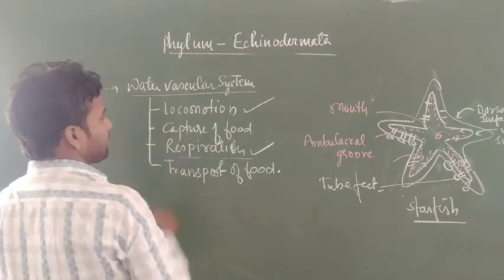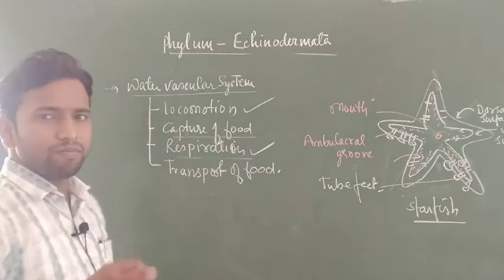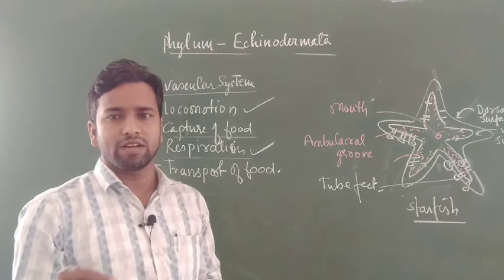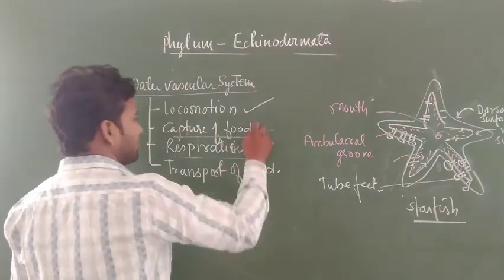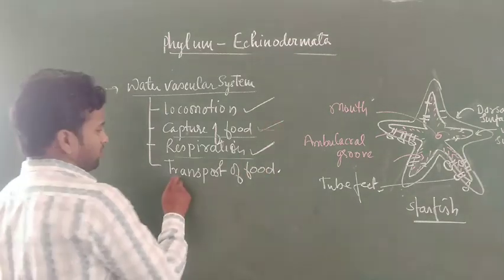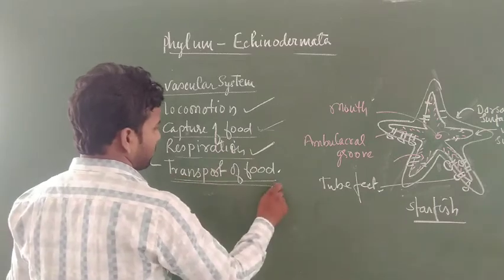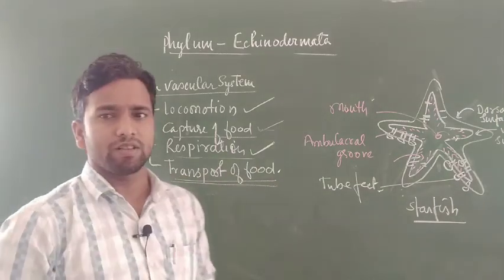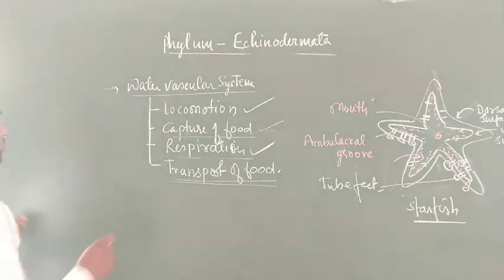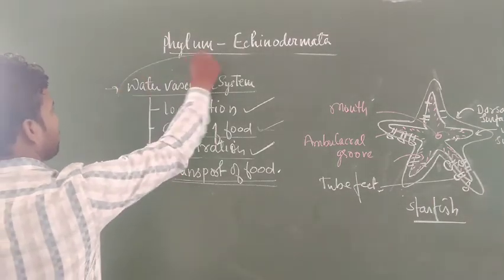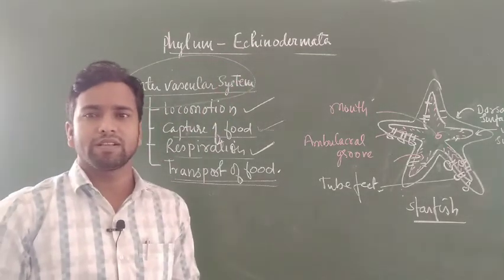Second thing is it helps in the capture of food. How do they help? Because it takes in water and many types of microorganisms, smaller planktons and zooplanktons, that enter the body and help in the intake of food. This is one of the important functions: capture of the food as well as transport of the food. The water vascular system helps in the transport of food from one body part to the other, so it works like our circulatory system inside the body.